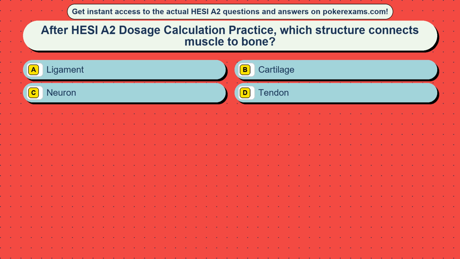Question 26. After HESI A2 dosage calculation practice, which structure connects muscle to bone? Option A, ligament. Option B, cartilage. Option C, neuron. Option D, tendon.